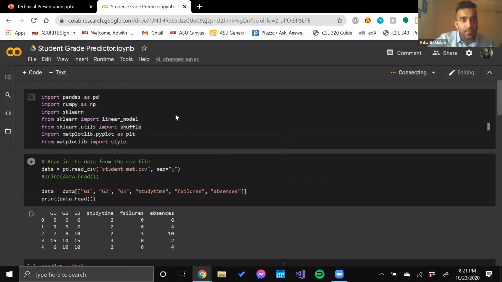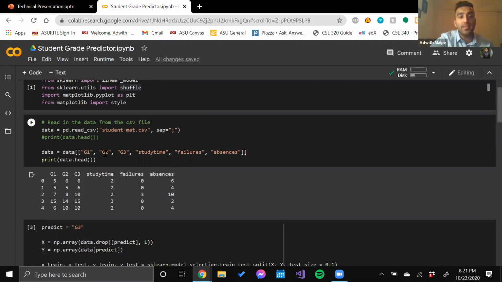In this case, we can see that we're looking at the student's first grade period, second grade period, third grade period, the amount of time they study in a day, the number of failures they incur, and the number of absences they incur in a semester as well. In grade period 1, we can see what the student's grade is. In grade period 2, we can see what the student's grade is. In grade period 3, which is also known as our final grade, we can see what their final grade is.